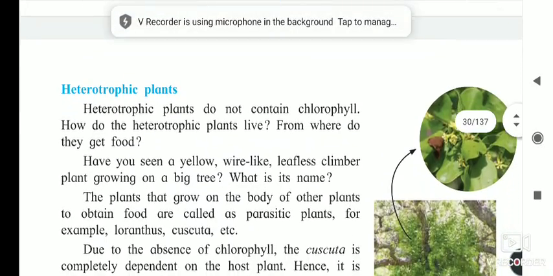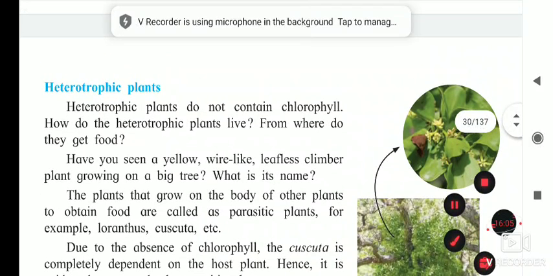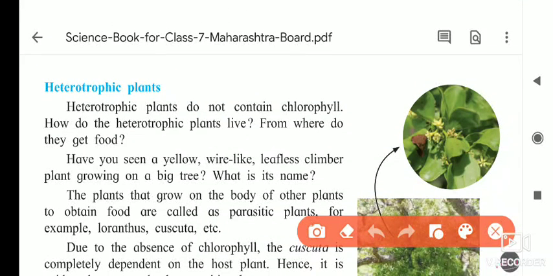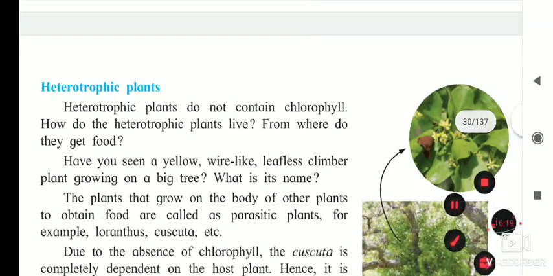Now the next part is the heterotrophic plants. As you know, autotrophic and heterotrophic: all the plants we are thinking of are autotrophic, but some plants are heterotrophic, meaning they depend on other plants or animals for their living. So which are those? We will see.